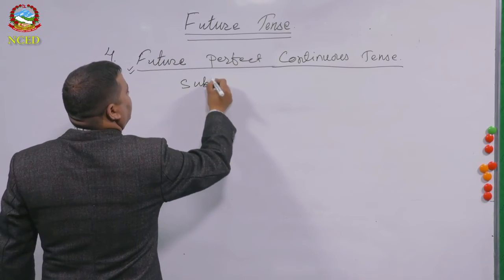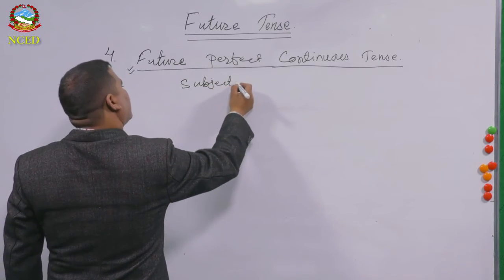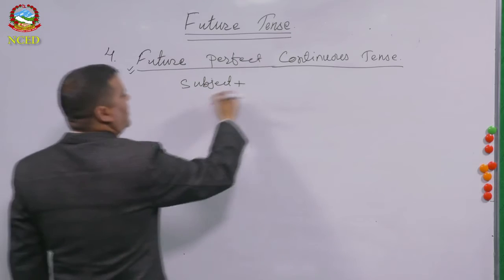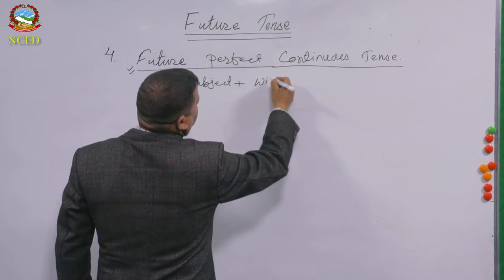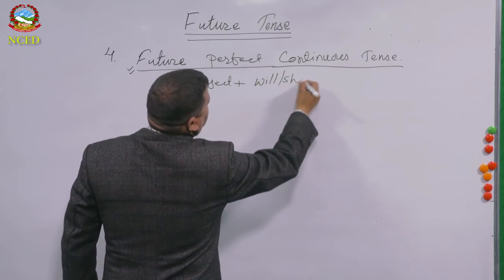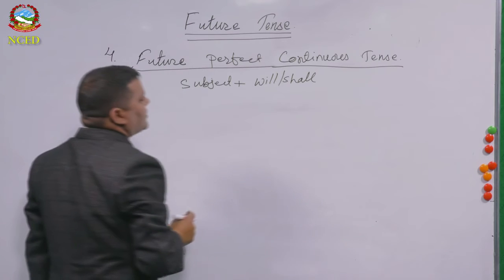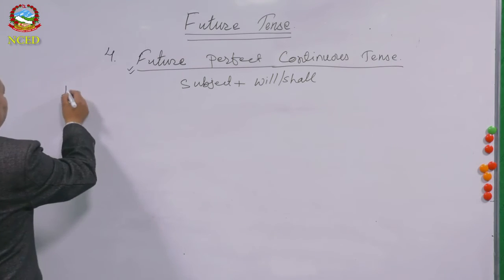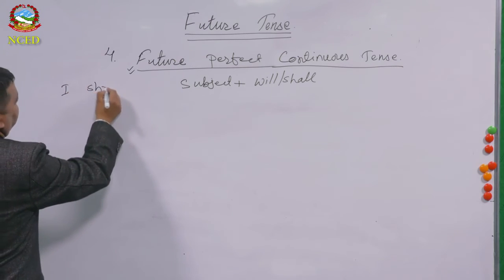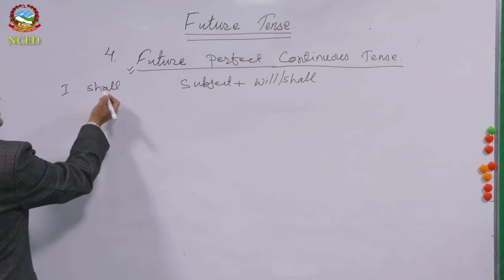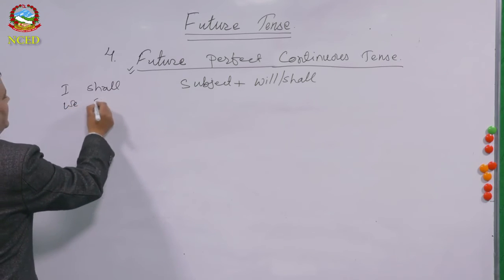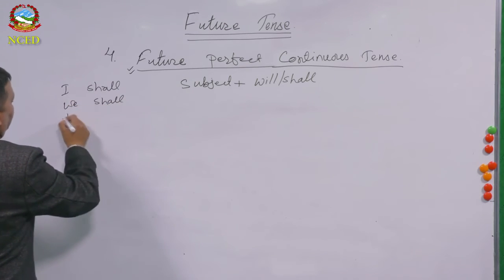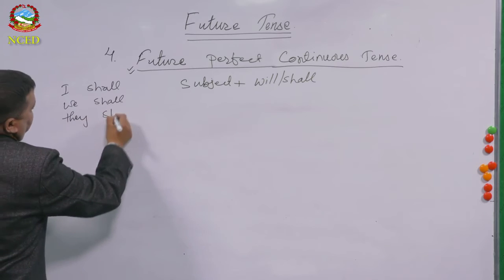Subject. Please, dear students, what you have to know is that either a singular subject or a plural subject you can choose accordingly, will or shall. So basically, we use I shall, we shall, or they shall.